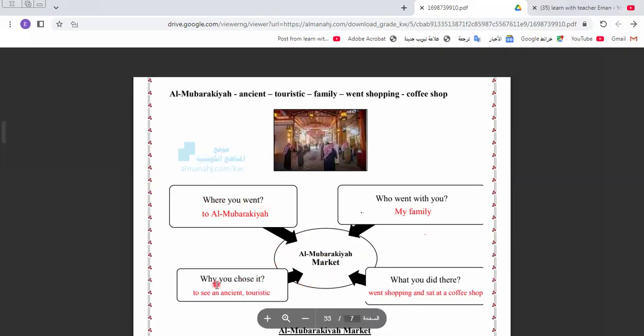Where you went, why you chose it, who went with you? When you ask about who, I ask about the subject, the person. What did you do there means the things that we do when we go to this market. Let's answer the questions and then make a paragraph. Here we say, where you went. So I ask where, asking about the place. So the place here will be what? المباركية. So where you went: I went to المباركية market.